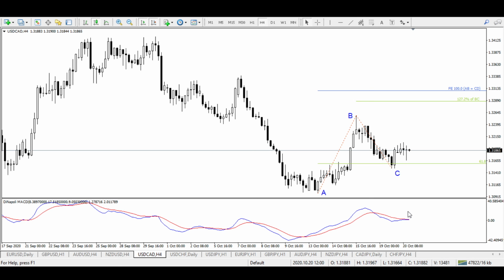Let's see if we get the opportunity to enter a buy position today, and then we will monitor the release of retail sales and CPI from Canada tomorrow, and accordingly we will take a decision on our running trade if we have a running trade.